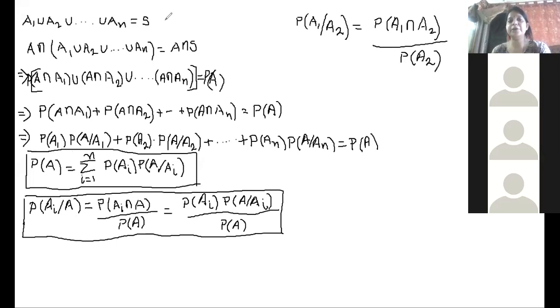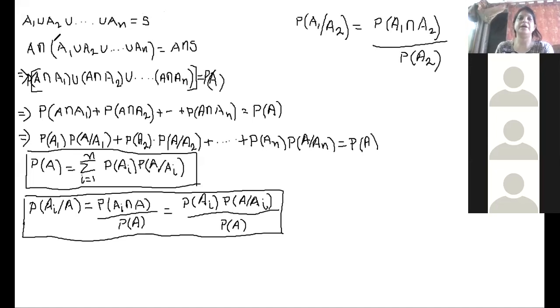If the union of those events gives us the total sample space, then we say that set of events, whatever be the number of events given to you, will be an exhaustive set of events. So since the events are exhaustive, the union of these events will give us the sample space, and S is the notation for the sample space, nothing else.